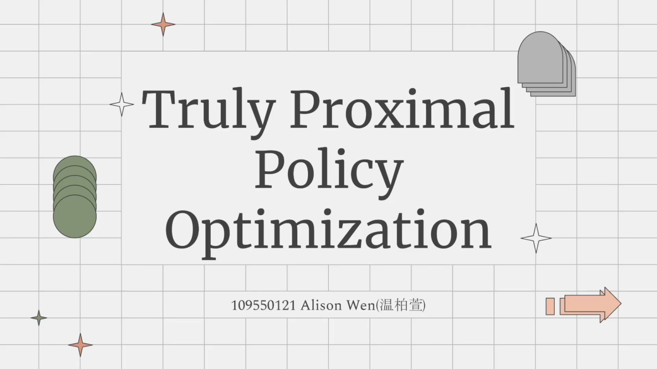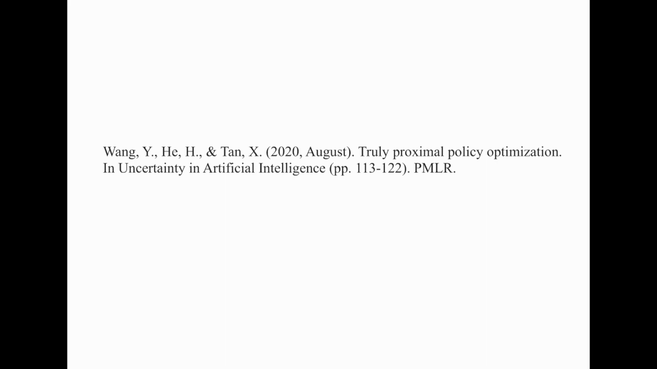Everyone, my name is Allison, and the paper that we're going to introduce today is Truly Proximal Policy Optimization, proposed in 2020 and published at Uncertainty in Artificial Intelligence. We know that PPO has a wide range of use, including the famous ChatGPT, while this paper aims to answer